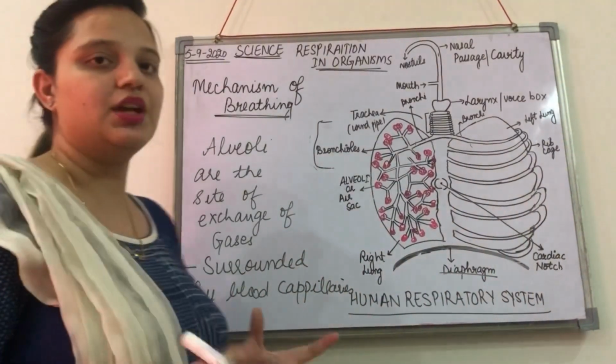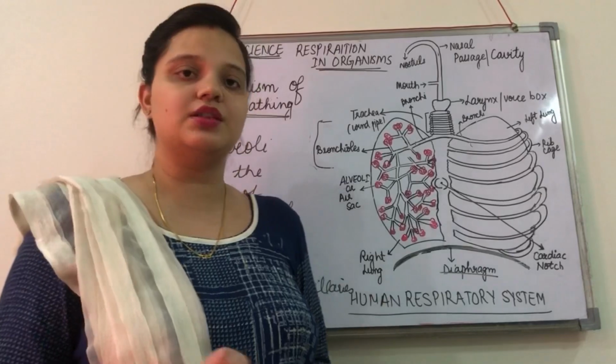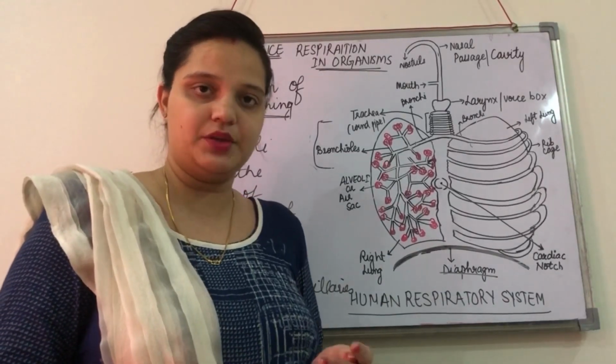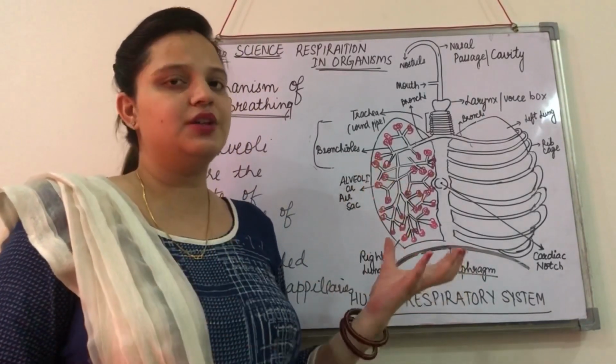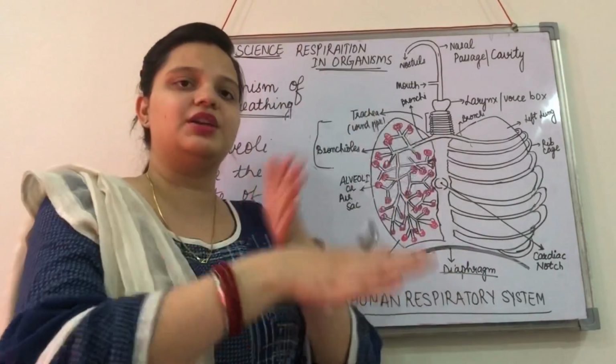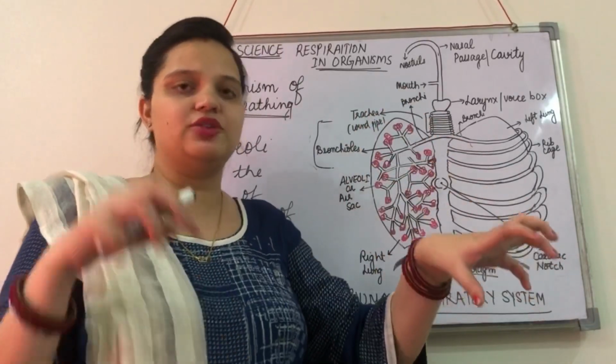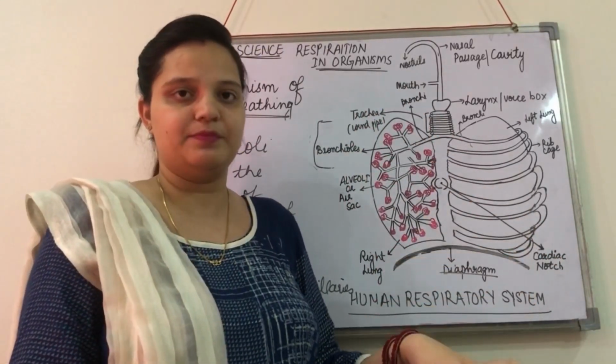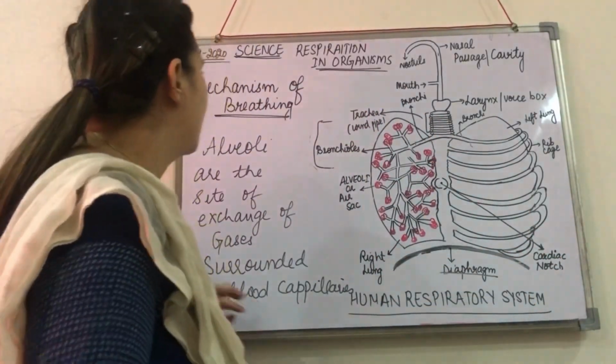Right? So the alveoli are basically surrounded by blood capillaries, okay? And the walls of the alveoli are very thin. So that means oxygen and carbon dioxide gas can readily exchange between the alveoli and the blood capillaries. Okay? So now what is going to happen is,